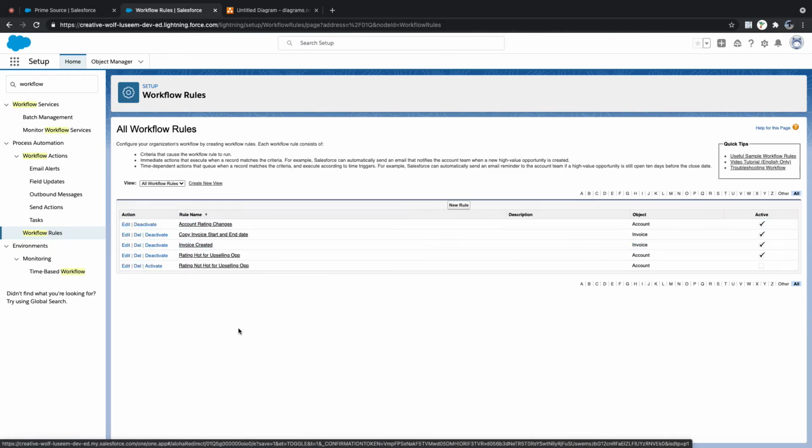But in the order of execution, workflow will come, and after workflow there will be no more validations. And process builder will execute before validation rules and before workflows. Okay? Clear? Any question in this?